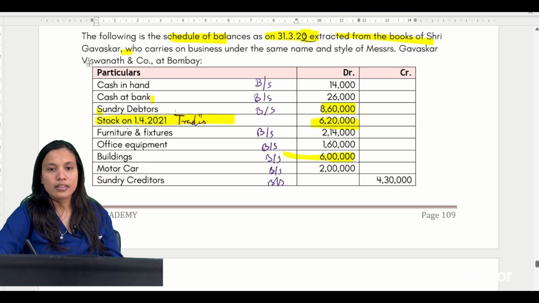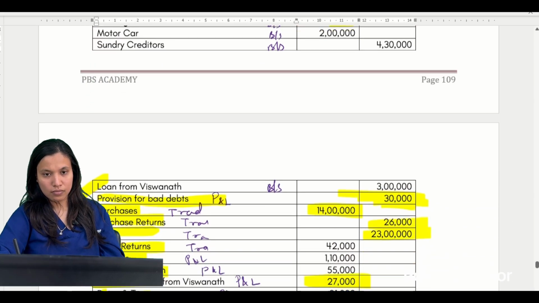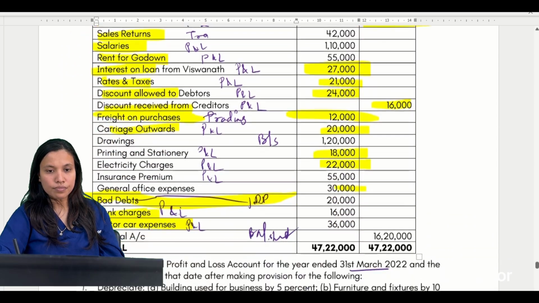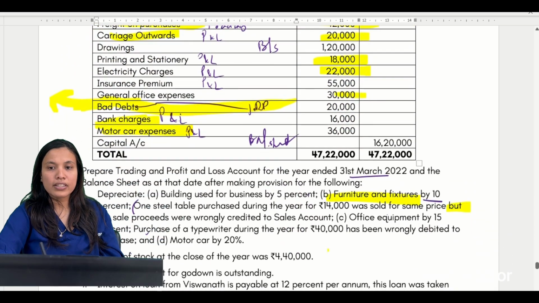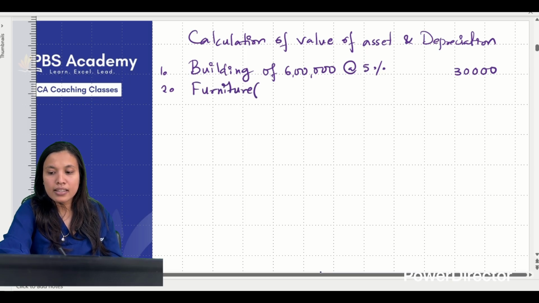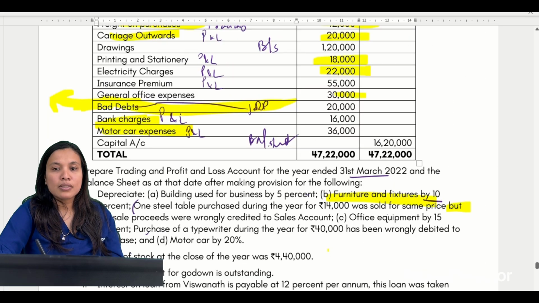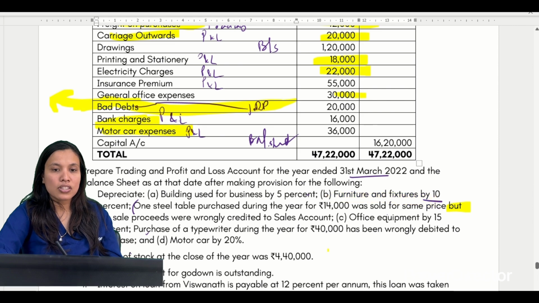Next, what is said in the question? Next is furniture. If you remember, there was an adjustment of what? Furniture's given value in the trial balance, I can see it as 2,14,000. But if you remember this particular adjustment, one steel table was sold, wrongly credited.